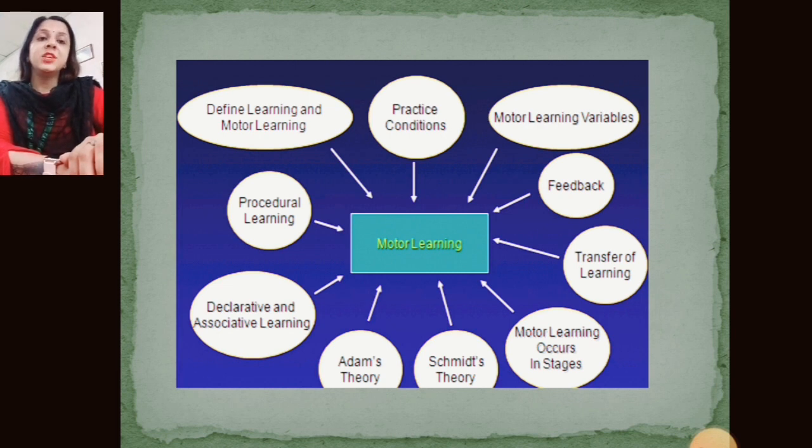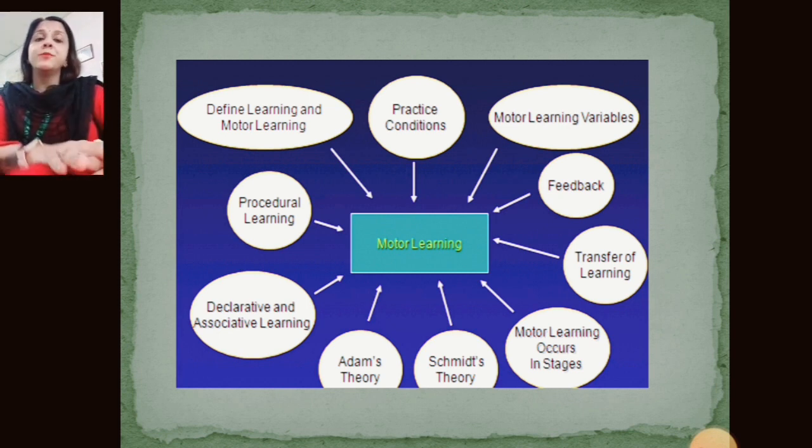In my last session we learned about motor learning: the basic concepts of motor learning, and how motor learning, motor control and motor development work. Today's topic of discussion is the theory behind motor learning. There are many concepts behind how learning takes place, how our engram in the brain works, and which structures are responsible for motor learning. So in this session we learn the theories behind motor learning.